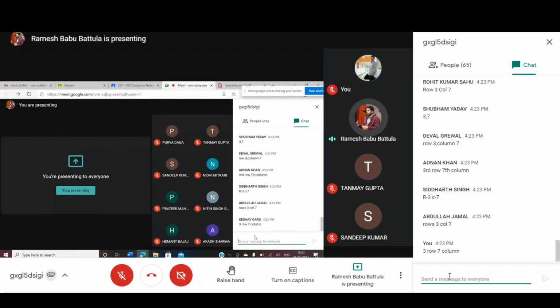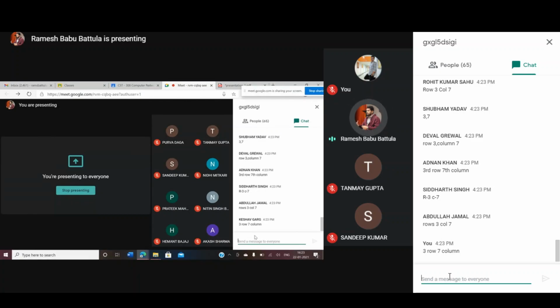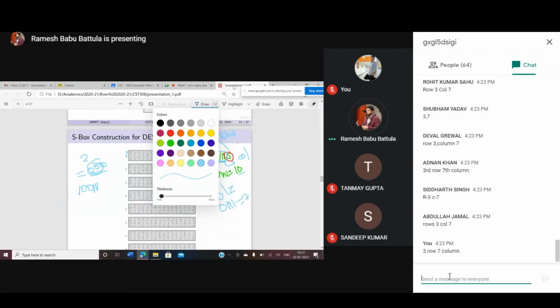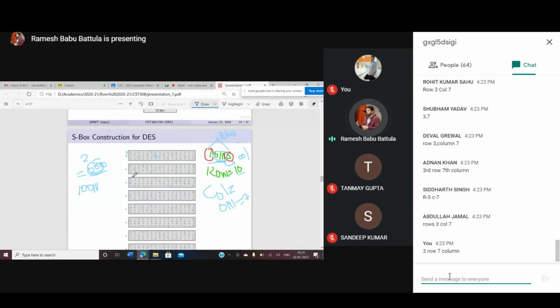That 6-bit input is divided like this. The first and last bits represent the row information. The middle 4 bits represent the column information. Clear?